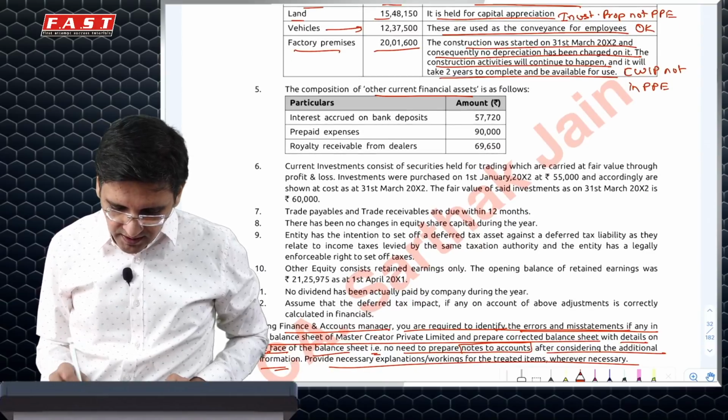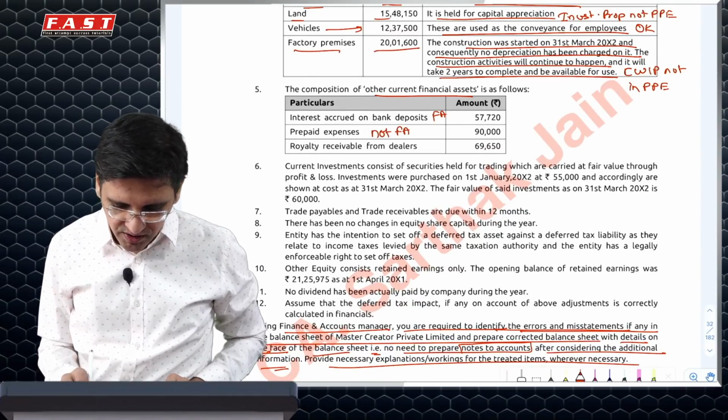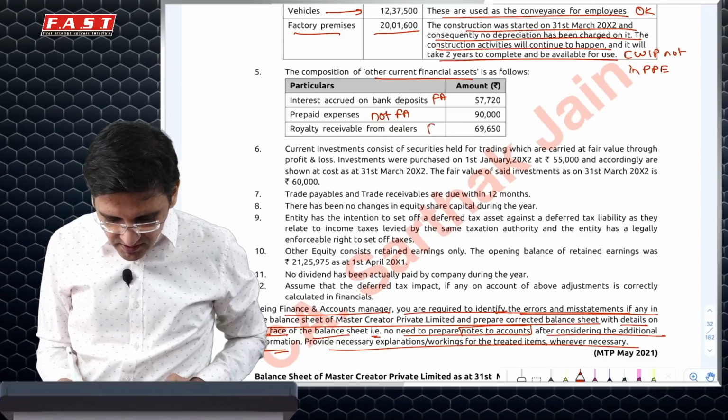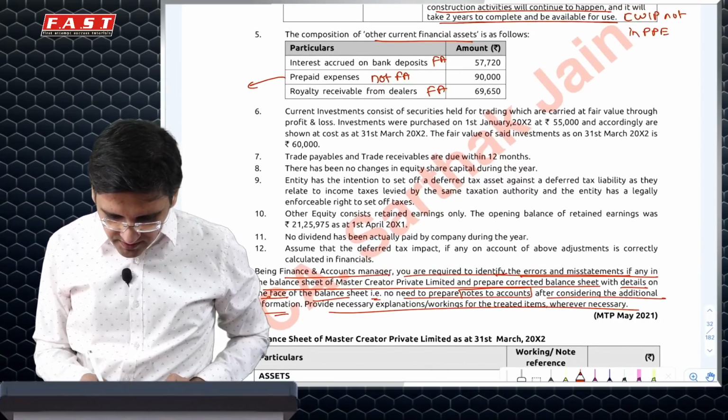Other current financial assets, this is a financial asset. Prepaid is not a financial asset because you'll receive services or goods in it. And this is a financial asset. So we'll have to reclassify this to other current assets.